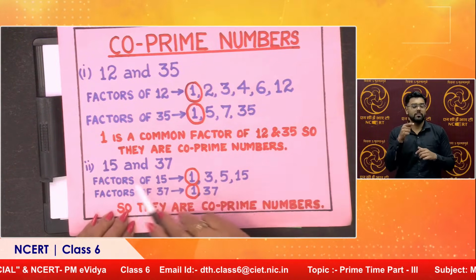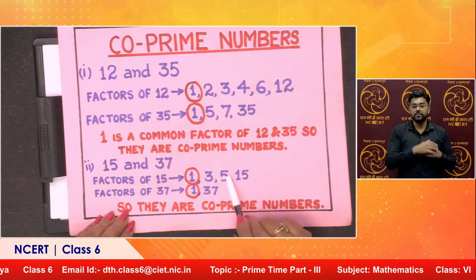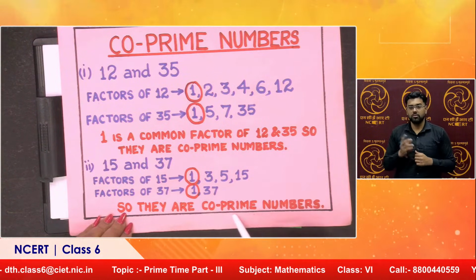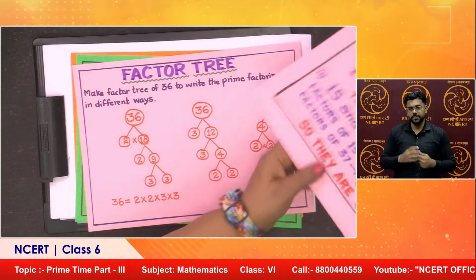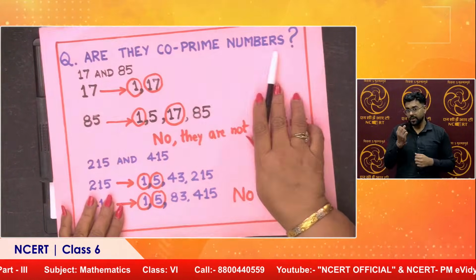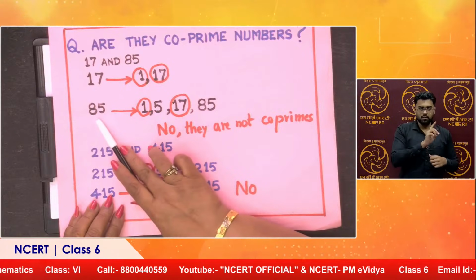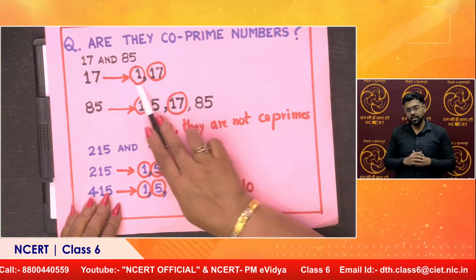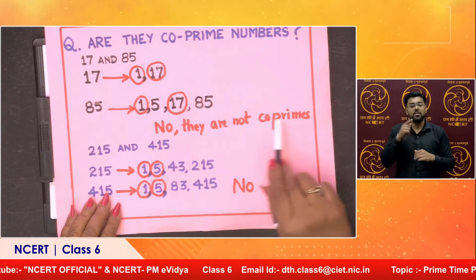Yes, ma'am. Now, what about 15 and 37, Harpreet? Factors of 15 are 1, 3, 5 and 15. And factors of 37 are 1 and 37. So, they are co-prime numbers. Let us look into 2 more examples here. Are 17 and 85 co-prime numbers? Factors of 17 are 1 and 17. Factors of 85 are 1, 5, 17 and 85. No, they are not co-prime. They have 1 and 17 as common factors. So, they are not co-primes.